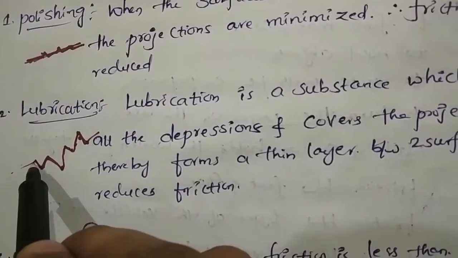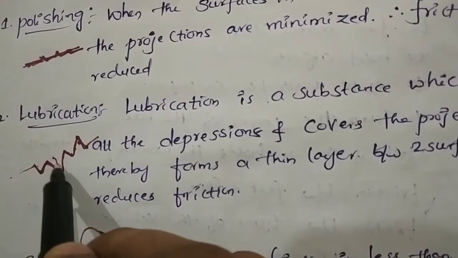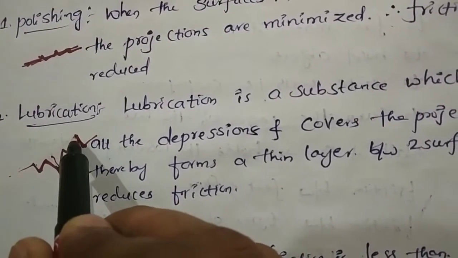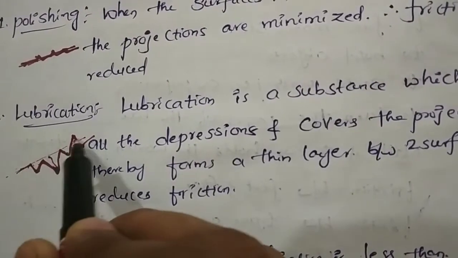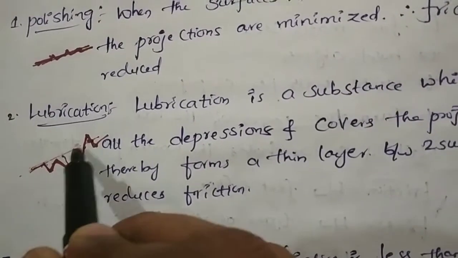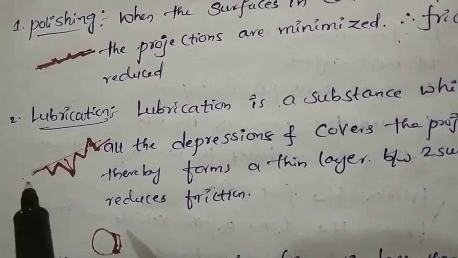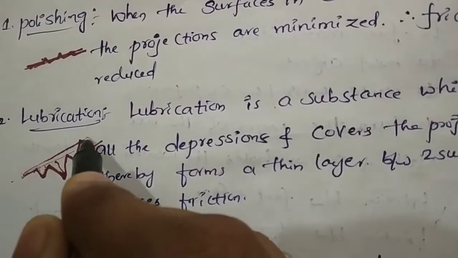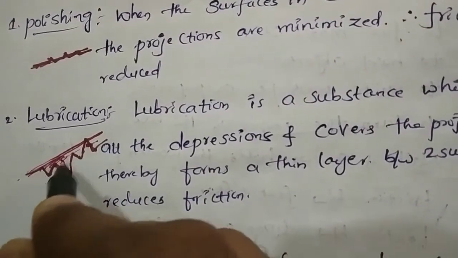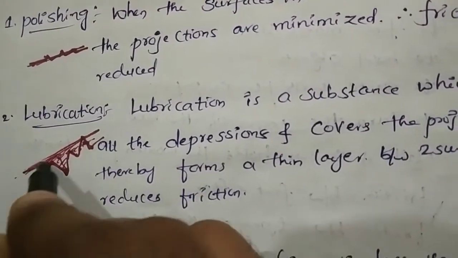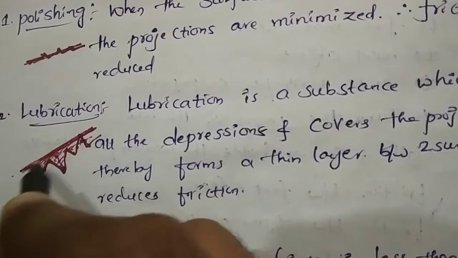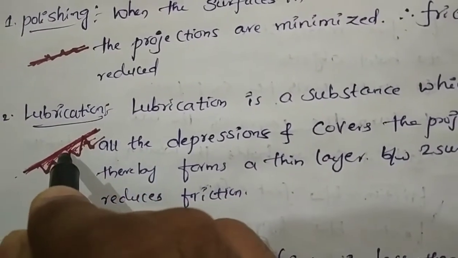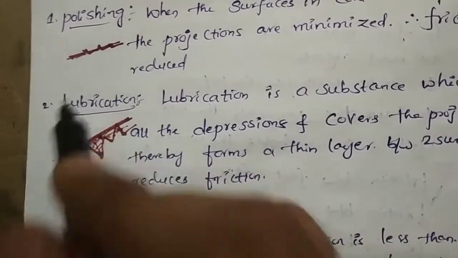Then the other surface may get stuck, and it won't move smoothly. Understand? Some interlocking between these two surfaces takes place. That's why when you apply lubrication, it will completely fill the surface and form a layer between the two surfaces. This layer will reduce the friction. That is the second one, lubrication.